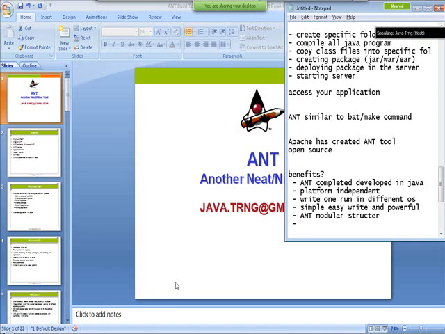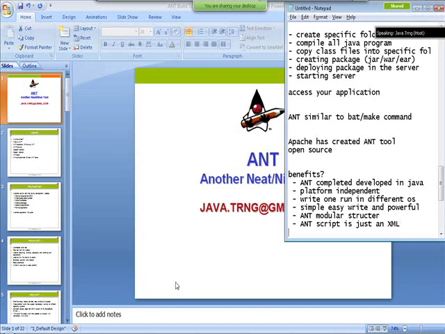Do we need to learn some specific programming language to write an Ant script? Absolutely not. An Ant script is just XML. We already learnt about XML and how it looks. Ant is nothing but just an XML format. Just by learning that you can pretty much write the Ant script.